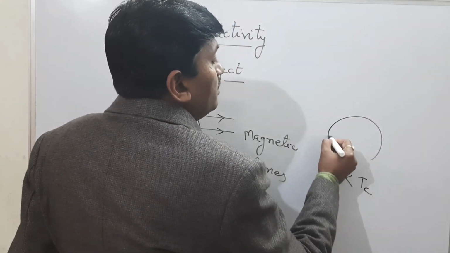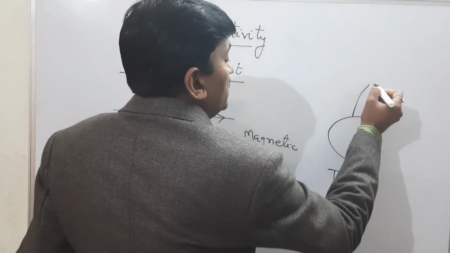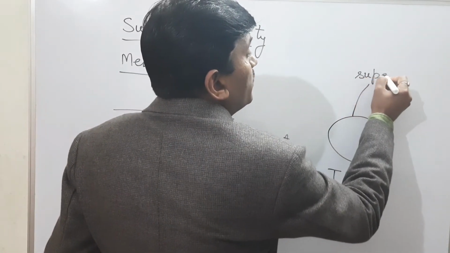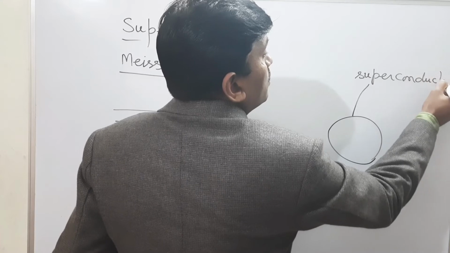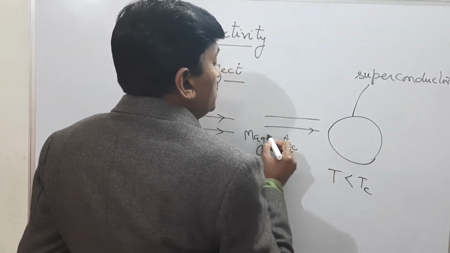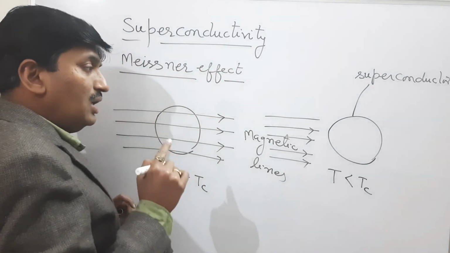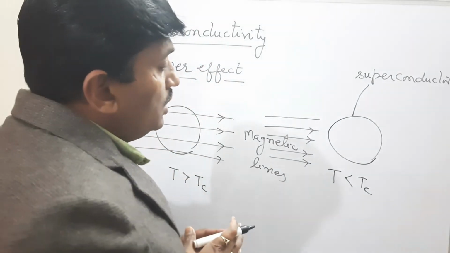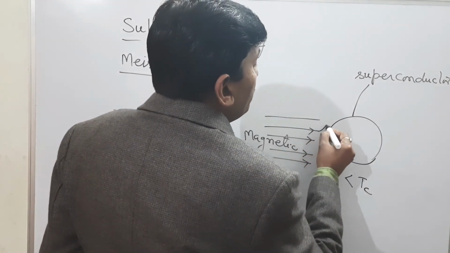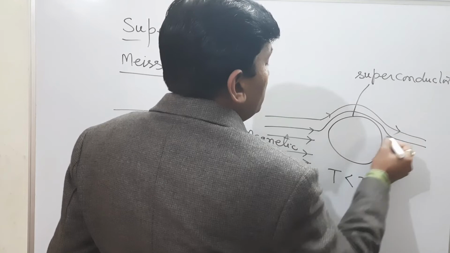Now when this material becomes a superconductor, if magnetic lines try to pass through this material, it repels the magnetic lines. It does not allow the magnetic lines to pass through. It means the magnetic lines pass around the material like this.